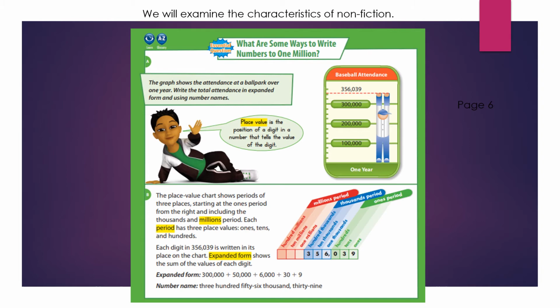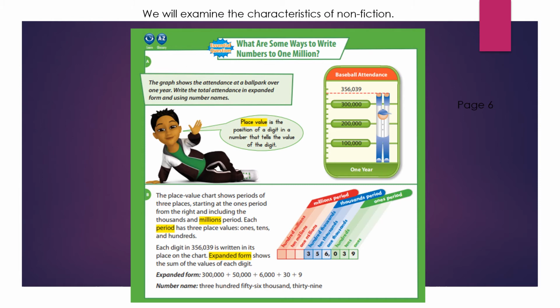Now, a minute ago, I mentioned to you that sometimes nonfiction has bold print or italicized words. Envision Math did it a little bit differently, and they highlighted the words. So for example, place value is highlighted on this page. Millions, period, expanded form. So all of those terms can be found in the glossary of your math book if you turn to the back of the book, and they will define those words for you in case you're getting confused as you are working.